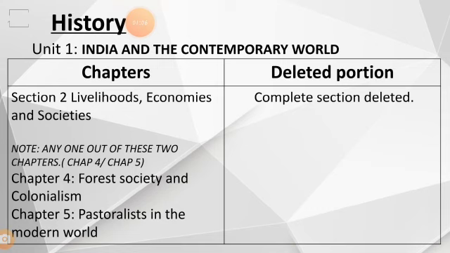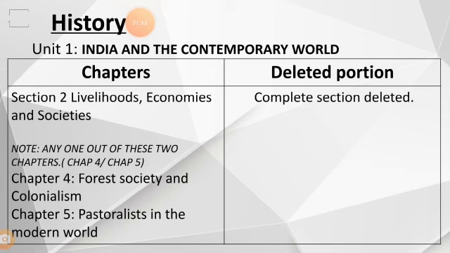Of these, any one out of chapter 4 or chapter 5, that is chapter 4, Forest Society and Colonialism, and chapter 5, Pastoralists in the Modern World, the whole section has been completely deleted here.